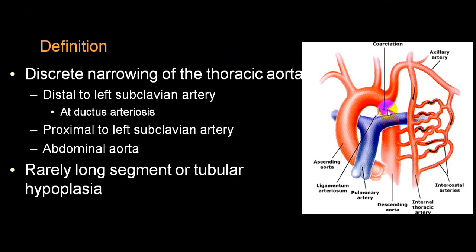Because of narrowing, if the duct is closed, the circulation can take place only by what we call collaterals. And the most common collaterals are intercostal arteries. When intercostal arteries are markedly dilated, you will have a Suzman sign positive, and because of this dilated intercostal artery, you will have notching in the ribs, particularly second, third, fourth intercostal space ribs.